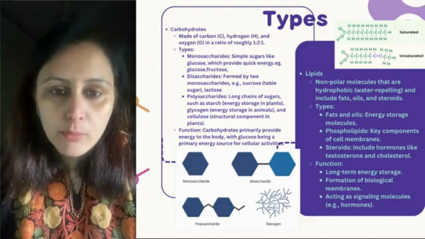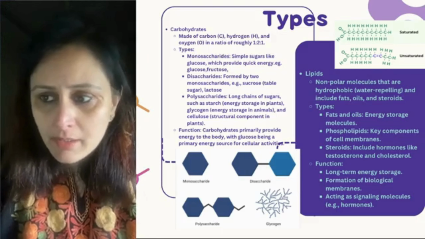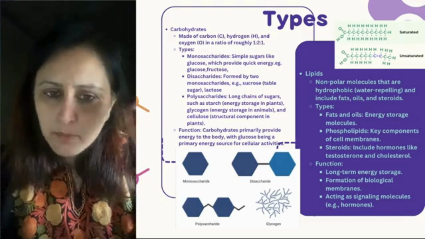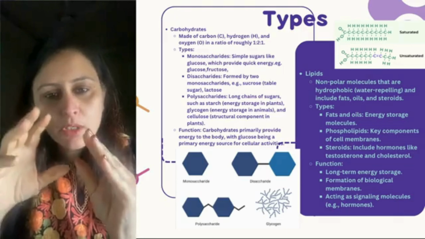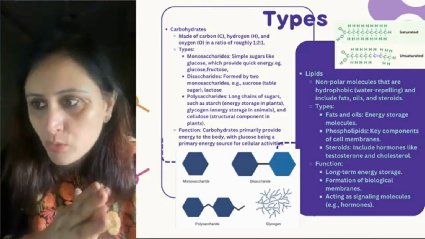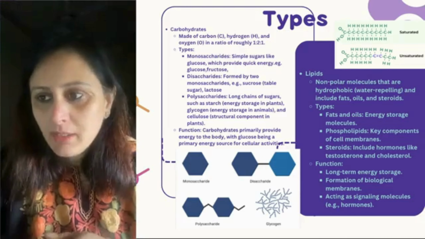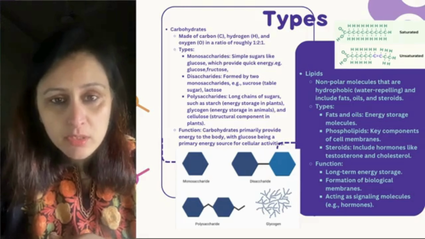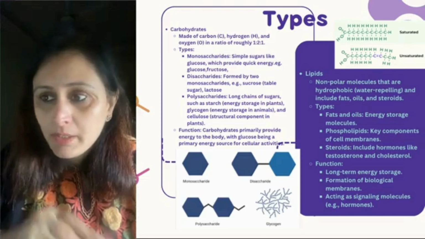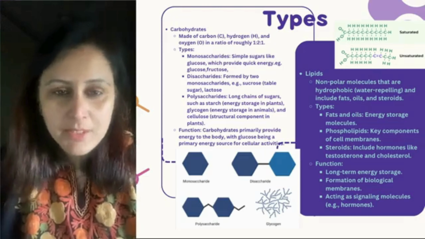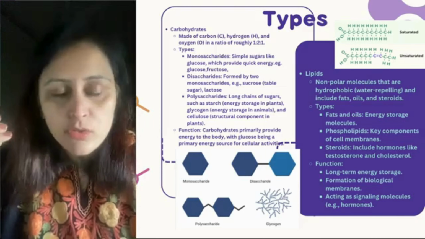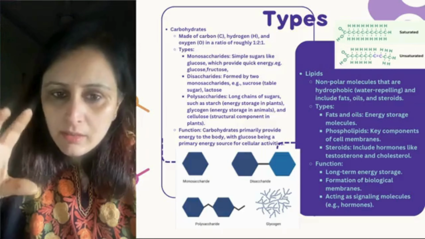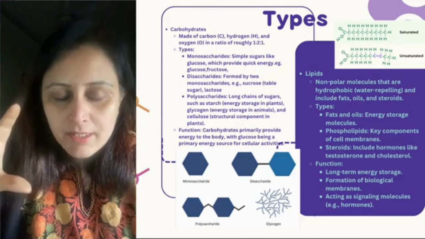Now the types of carbohydrates: monosaccharides, disaccharides, polysaccharides. मोनो का मतलब सिंगल, सैकराइड का मतलब है शुगर, तो जिसमें एक शुगर कंपोनेंट है, these are the monosaccharides. So simple sugars हैं like glucose, right? And they provide quick energy. Fructose is present in all the fruits basically, right? So these are the simple sugars. Single sugar molecule है इसके साथ.